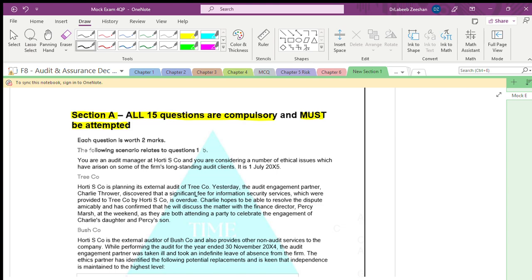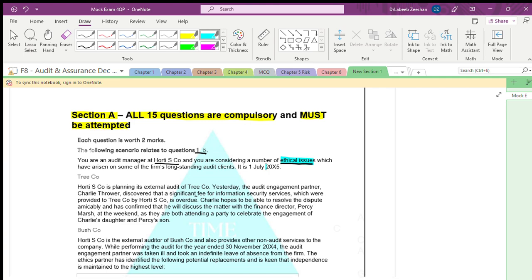Regarding the first scenario, you are an audit manager at HOTI company, an audit company, and you are considering a number of ethical issues. By that time, you can understand that this question is related to ethics and governance.